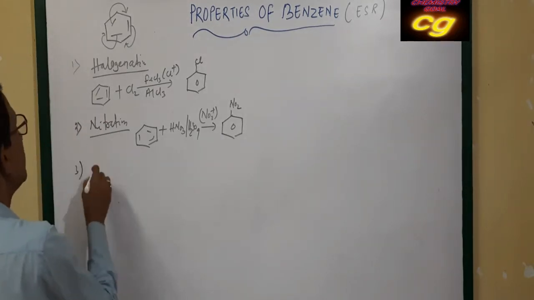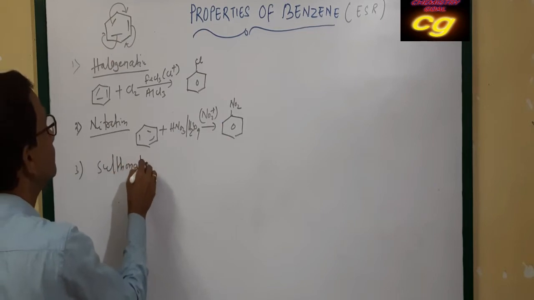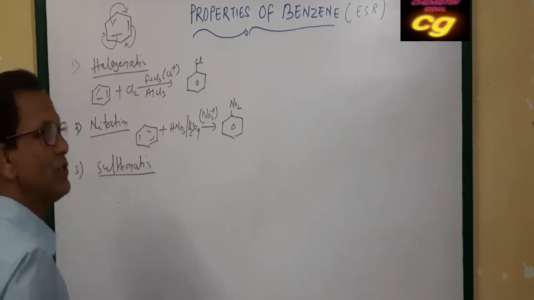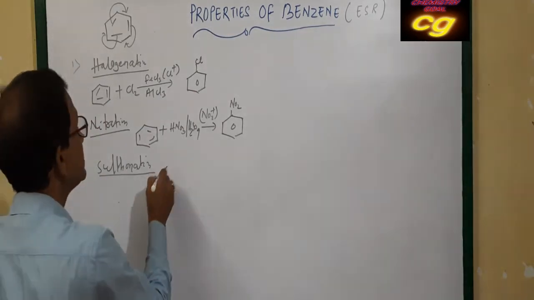Similarly, the reaction also called sulfonation. This mainly takes place in presence of sulfuric acid.